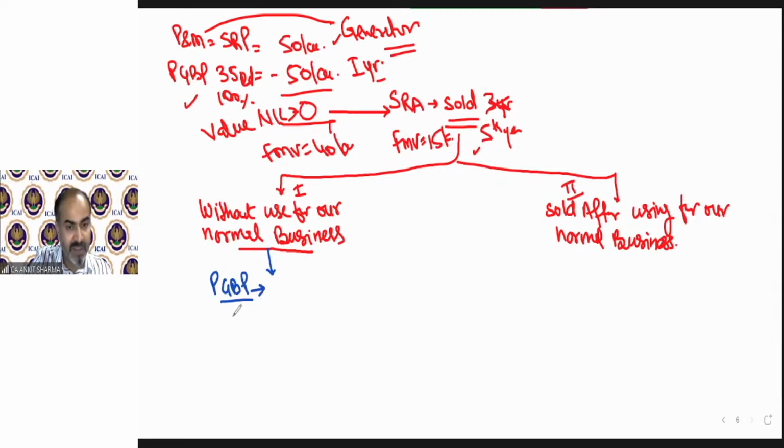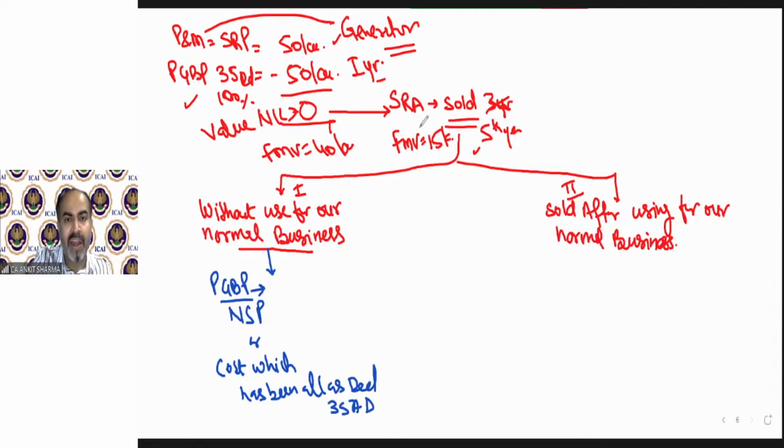The PGBP income will be net sale price or cost which has been allowed as deduction under section 35A.